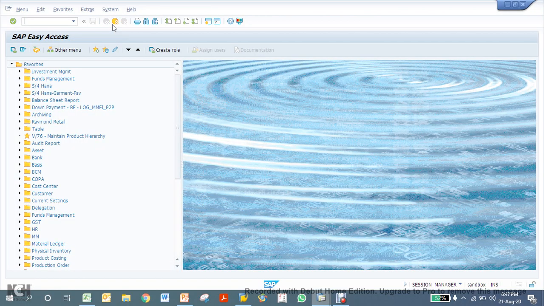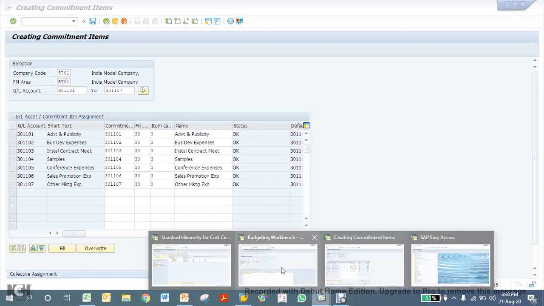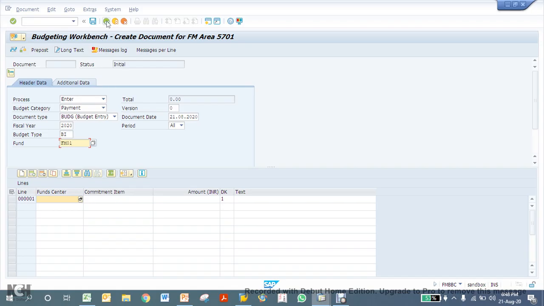Now let's go to create the budget. So now we will create the budget with reference to a fund center and commitment item. Transaction for this is FMBBC. Let's go. Yeah, I'm already in this screen. Okay, so these are the important fields.